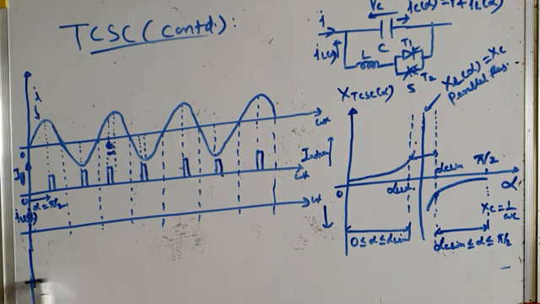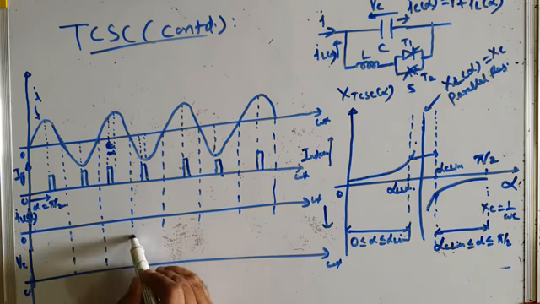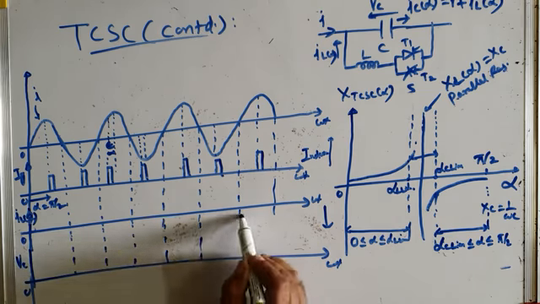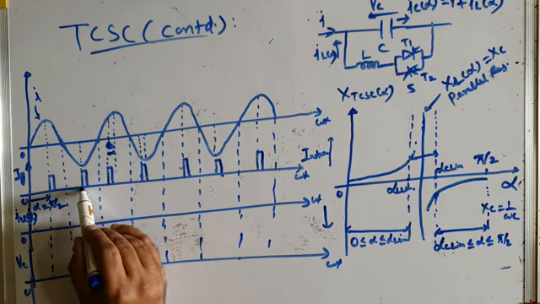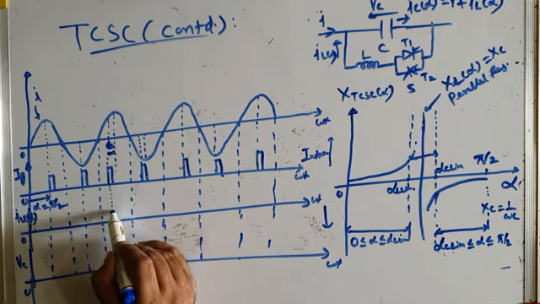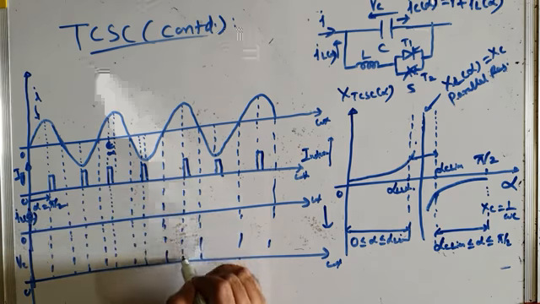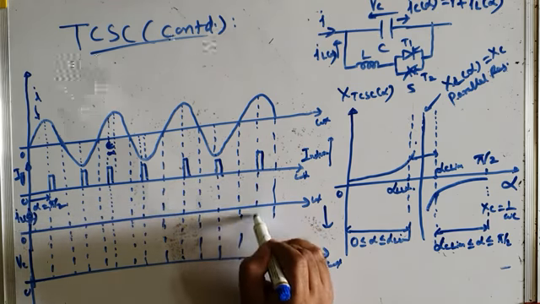And in this last graph, on this axis, I will show you the capacitor voltage VC. Let me drop these projections, zero crossing projections and peak projections. This is the peak of current, this is the peak of current, this is the instant of firing of TCR, which is coincident with the peak of the current.